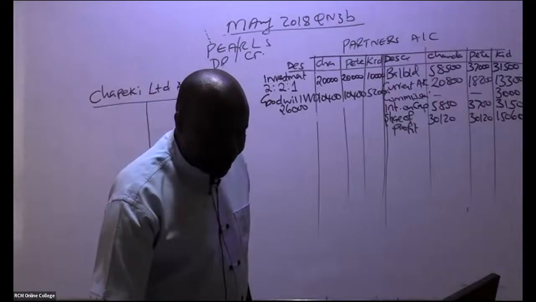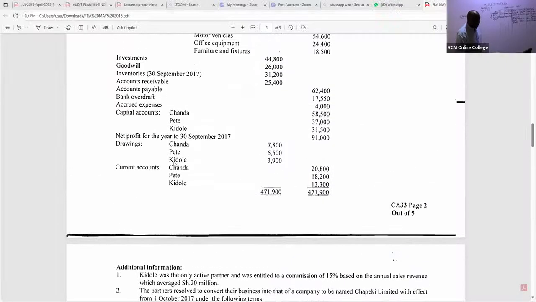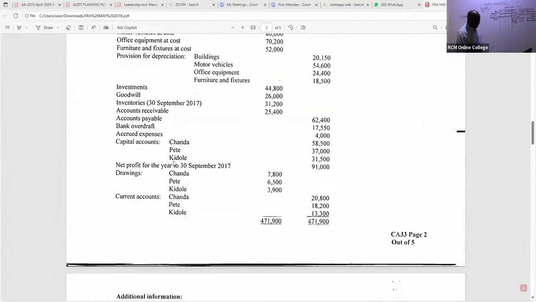So here we are. The capital accounts, I believe, we have already accrued. I hope we already have drawings. Let's capture the drawings. These are drawings for partners, so we simply book them under partners. And remember, drawings are like expenses, so you shall debit. Come here and give us drawings.